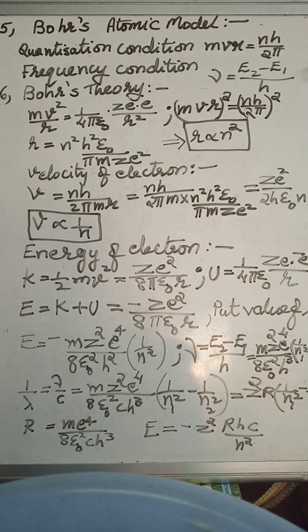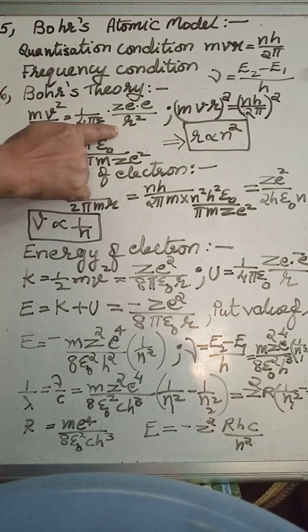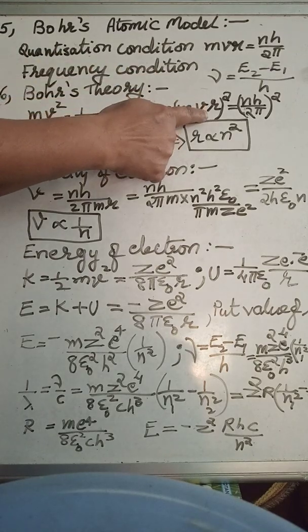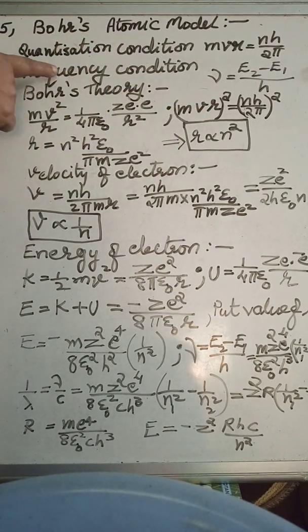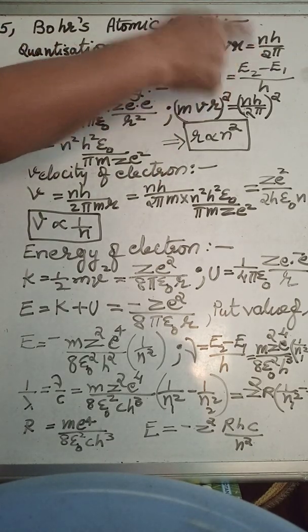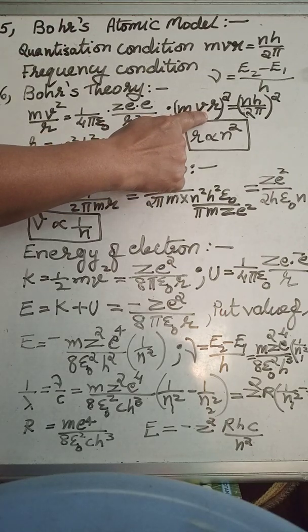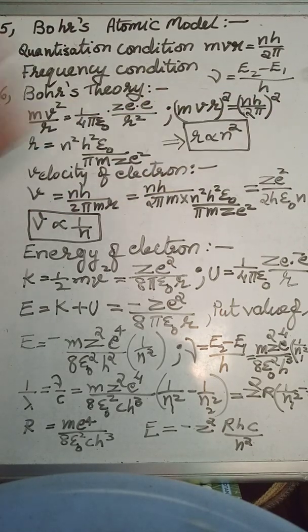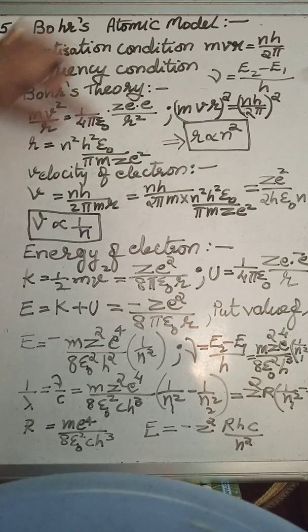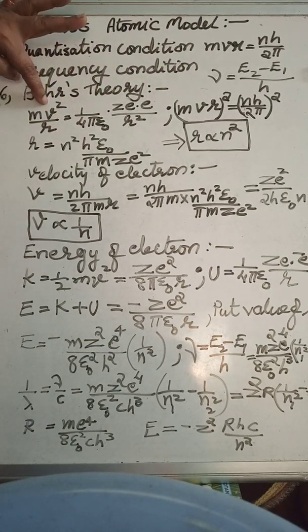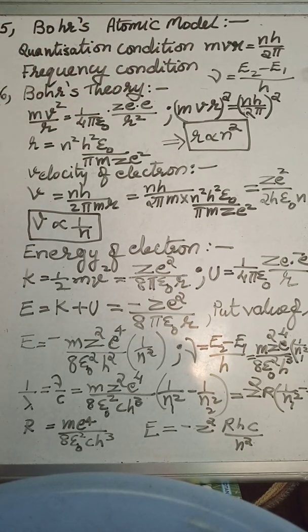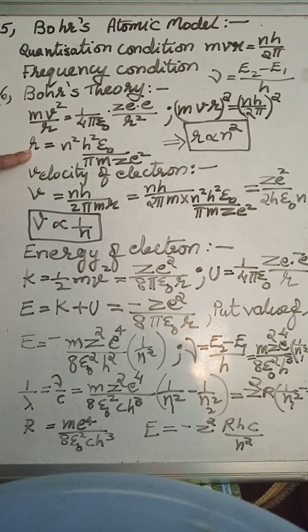When we simplify, so this is one equation. This equation we get from the quantization condition. We take the square of it and divide this equation with this equation and simplify, we get this one. Here r is the distance between the nucleus and the orbit.